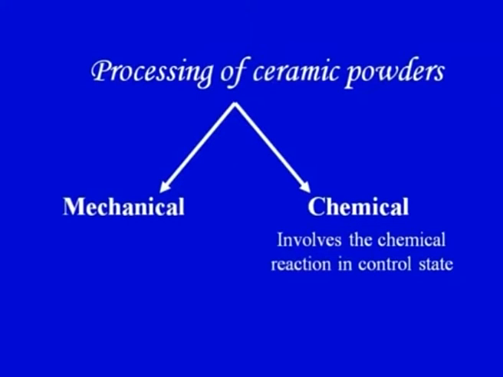So processing of ceramic powders can broadly be done in two important directions. We can use the mechanical direction to convert the raw ceramic material into ceramic powder, or we can follow the chemical direction to convert the basic ceramic ingredients into the ceramic powder. So we can follow two different directions, a mechanical direction and a chemical direction. So preparation of ceramic powders can be done in two different manners.